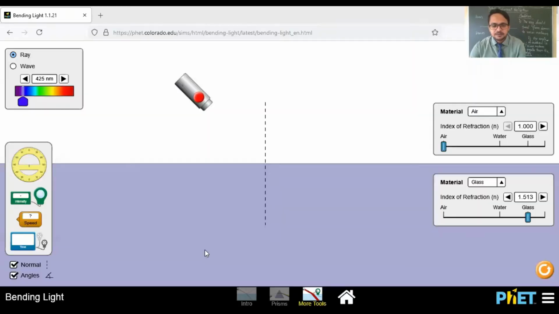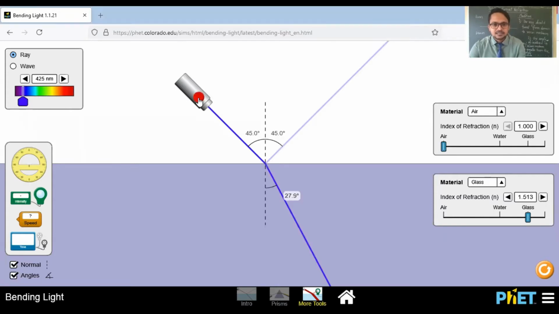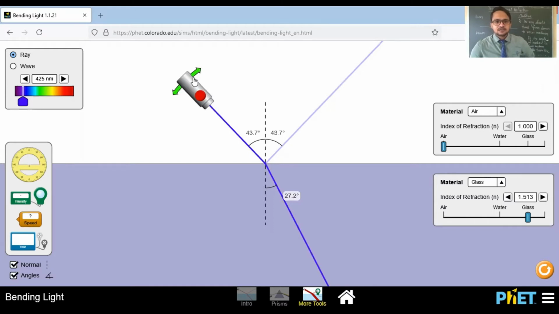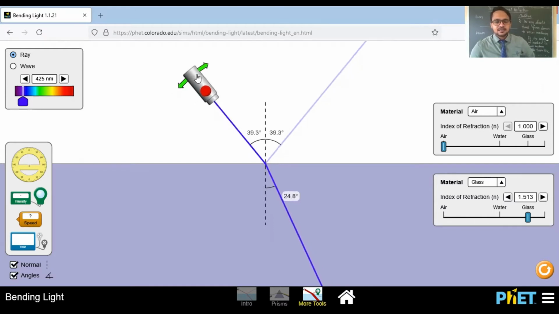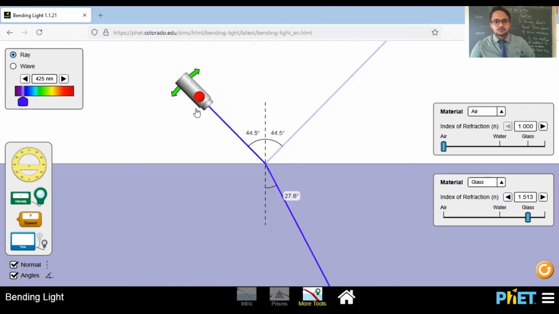So we have taken this one glass medium and this one air medium. I have taken blue color of light. If we take any angle, you can easily see that most of the light is refracting, entering into the second medium. A very small amount of light is reflecting in the same medium.